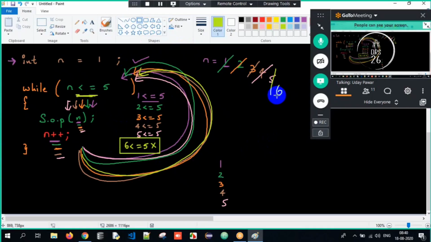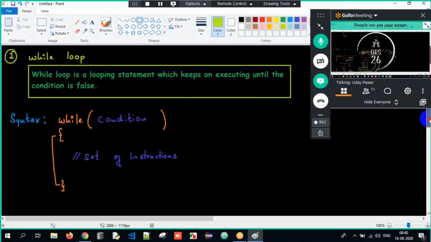Got the clarity here? This is how the minute things which we are supposed to understand. Since it's a while loop, it keeps on looping here. So what is the while loop I have told you? It's a looping statement which keeps on executing until the condition is false. If it is true, it loops. True, execute. True, execute. So this is what we are supposed to understand here. Clear? Can we see an example over here?